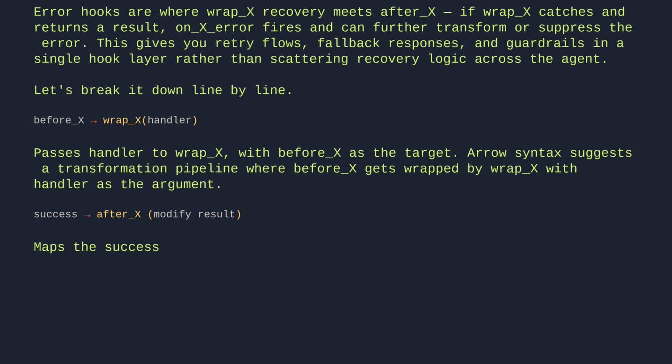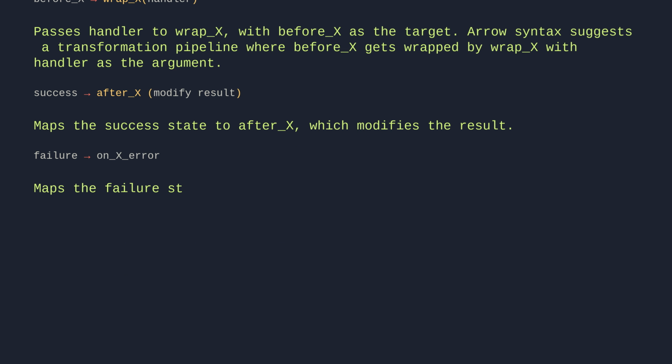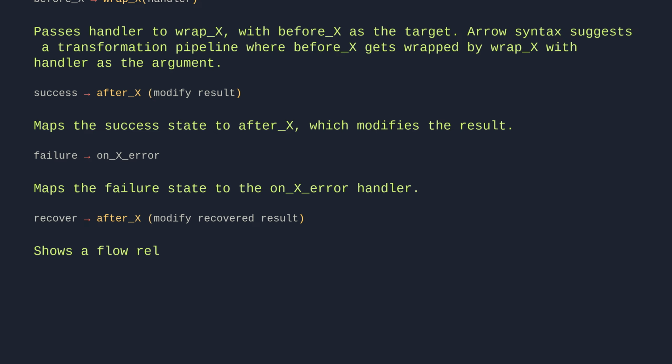Maps the success state to after X, which modifies the result. Failure right arrow on X error. Maps the failure state to the on X error handler. Recover after X modify recovered result. Shows a flow relationship where a recovered result is passed to after X for modification.